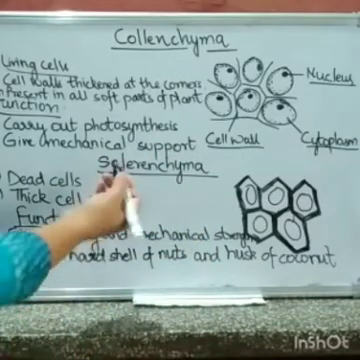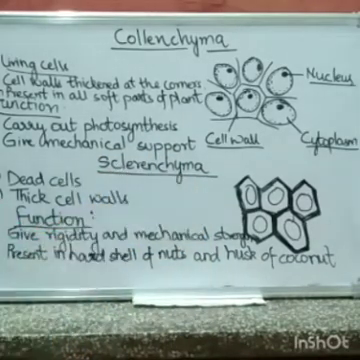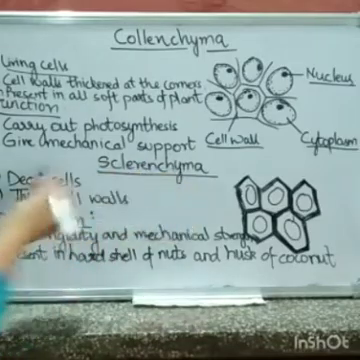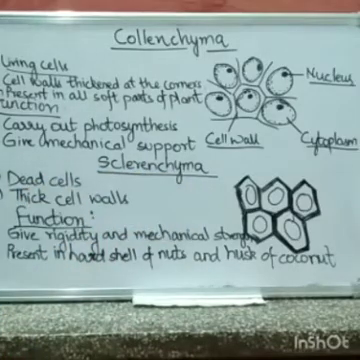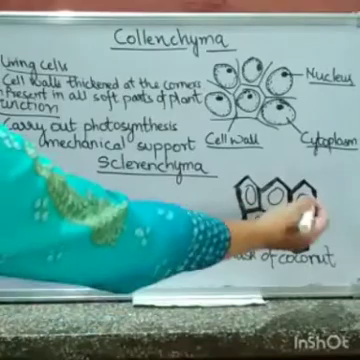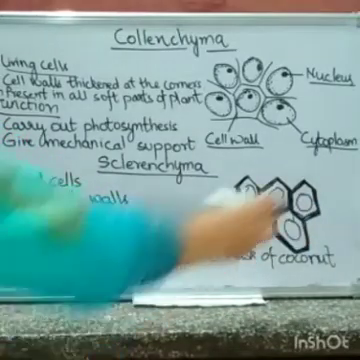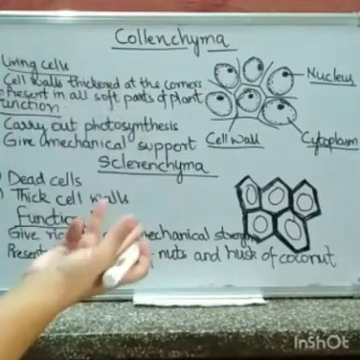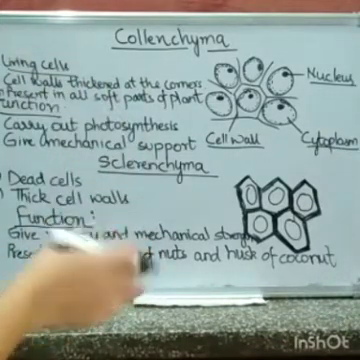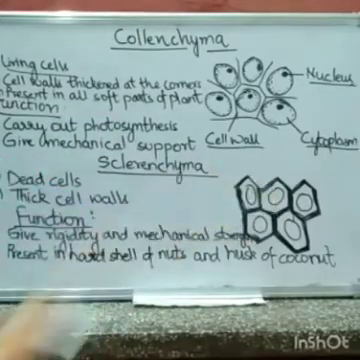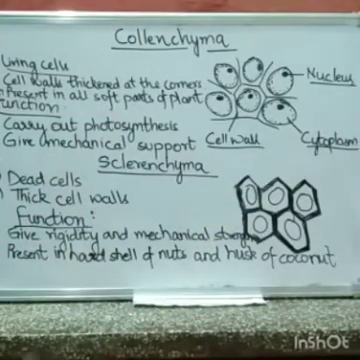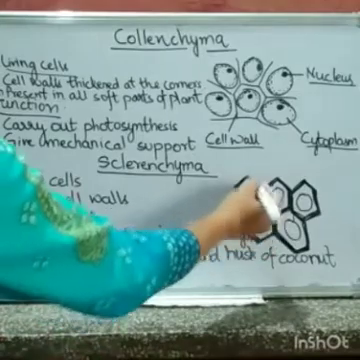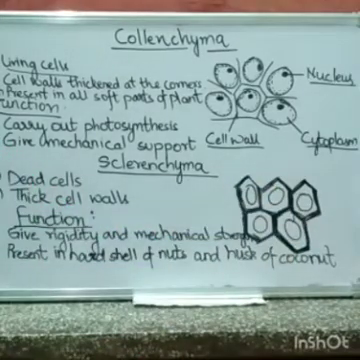Then comes sclerenchyma. Now sclerenchyma are dead cells. Here this is the cell structure of sclerenchyma. These are the cells of sclerenchyma, and they do not have nucleus and cytoplasm. They have just an empty lumen here, and their cell wall is very thick.